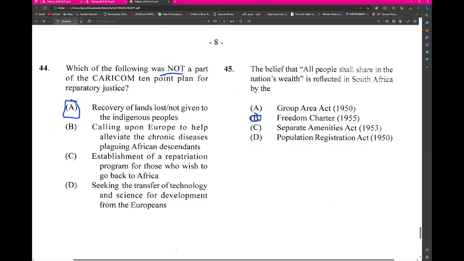So what is the right answer? What is not a part of the CARICOM 10-point plan here? This is interesting. Please look at the 10-point plan. Right? The 10-point plan is there to look at. So just Google it and have a look at it. It's really interesting. Right, so that's all I have for this paper.